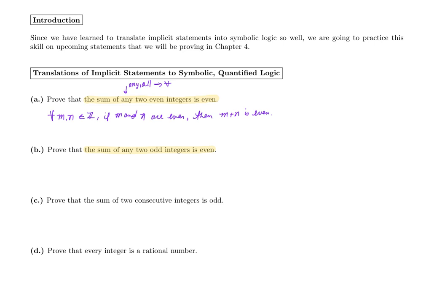So again, we've got two integers, so I'm going to call mine m and n, and they're both integers, and we're going to say if m and n are odd, then their sum, m plus n, is even.